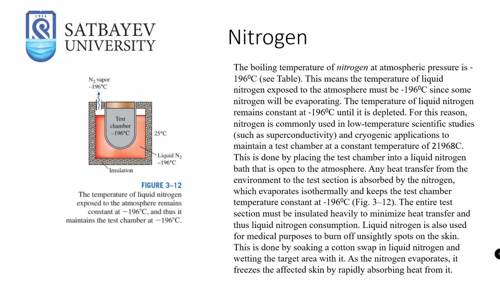The boiling temperature of nitrogen at atmospheric pressure is minus 196. This means that the temperature of liquid nitrogen exposed to the atmosphere must be minus 196, since some nitrogen will be evaporating. The temperature of liquid nitrogen remains constant at minus 196 degrees until it's depleted. For this reason, nitrogen is commonly used in low-temperature scientific studies and cryogenic applications to maintain the test chamber at a constant temperature of minus 196 degrees. This is done by placing the test chamber into a liquid nitrogen bath that is open to the atmosphere.